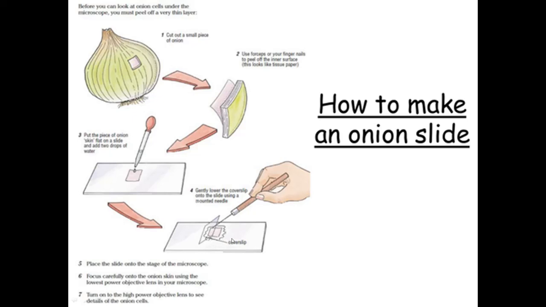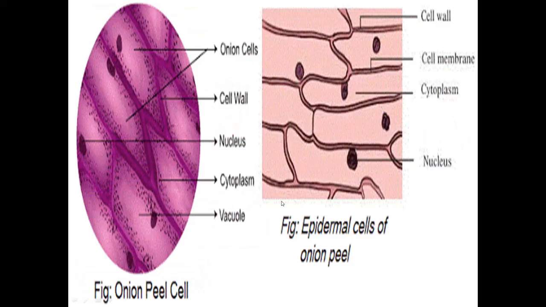After a few minutes, we can observe it under the microscope. When we observe it under the microscope, we can see the structure like this. We can easily find out the cell wall, cell membrane, cytoplasm and nucleus.